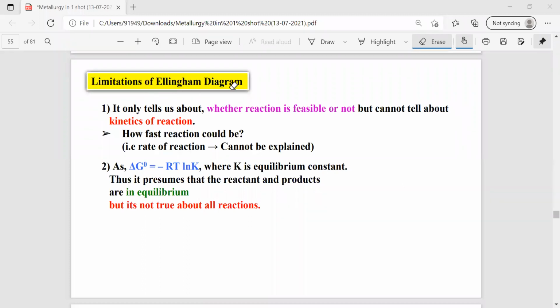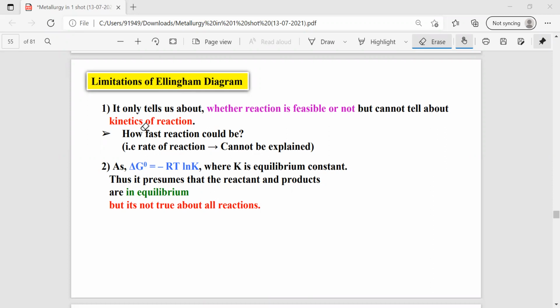Coming to the limitations of the Ellingham diagram. The Ellingham diagram says only about the feasibility of a reaction, but it does not say anything about the speed of the reaction, meaning it does not deal with the kinetics of the reaction. Second, the Ellingham diagram is purely based on equilibrium.